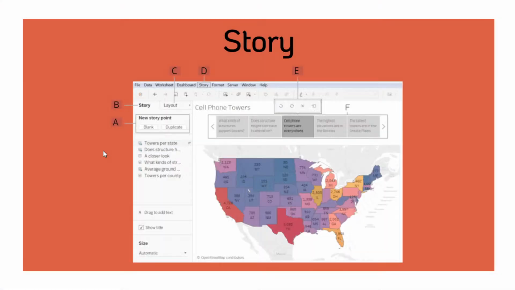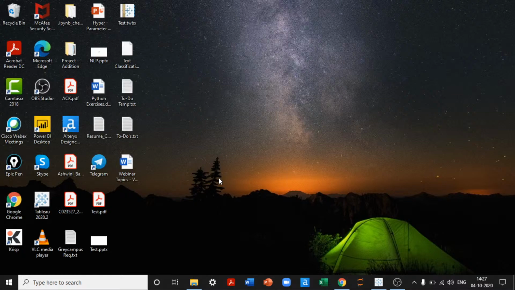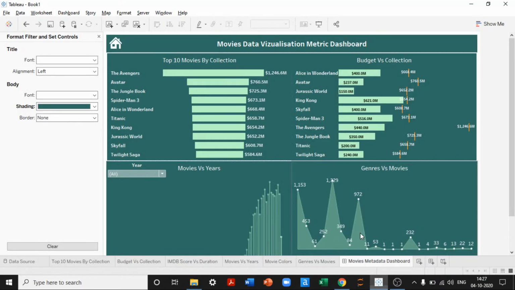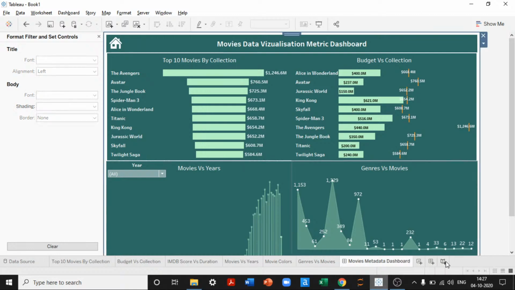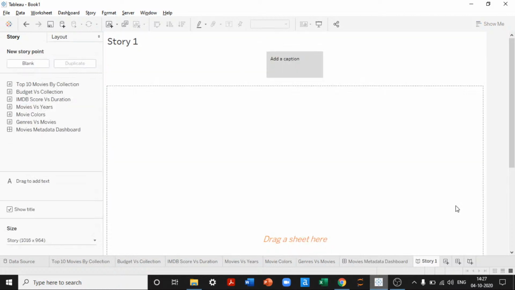Story. Okay, let's go to story. Story is simply a representation of PowerPoint only. This is the option that you use to create the stories. I'll say presentation. So this is simply used as an alternative to PPT.